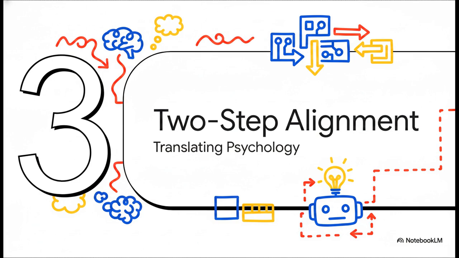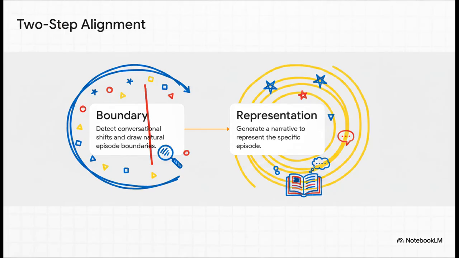Moving right along to Section 3, two-step alignment, and how we translate that psychology into actual computational logic. To pull this off, Nemori uses what's called a two-step alignment principle, and it is incredibly elegant. Step 1 is boundary alignment. This is where the system actively buffers your messages and uses an intelligent detector to flag when the conversation naturally shifts, like if you change the subject or make a new decision. Once it triggers that boundary, we hit Step 2, representation alignment. Now, instead of just saving a raw, messy chat log, Nemori simulates human storytelling.